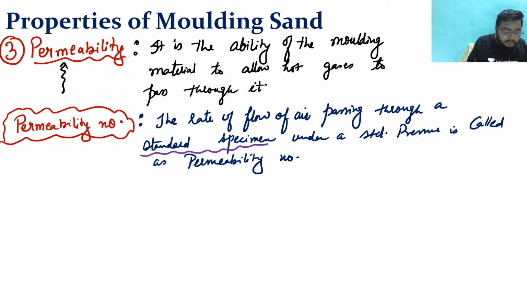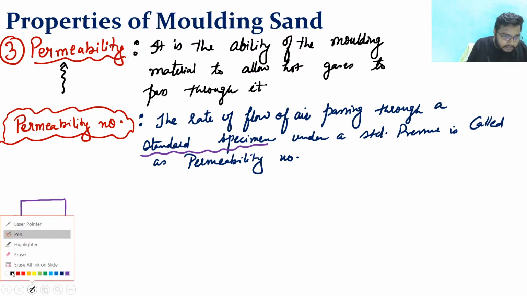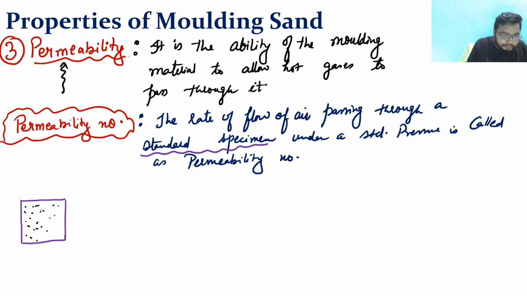So there is a standard specimen. So what is this standard specimen? Suppose I'm drawing it here. Now suppose this is my molding sand, right? Clear?